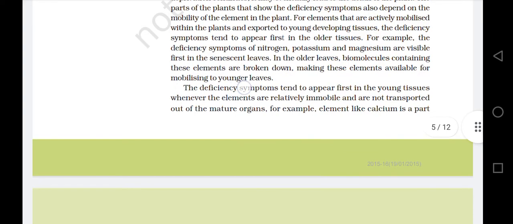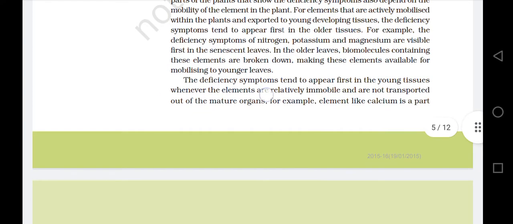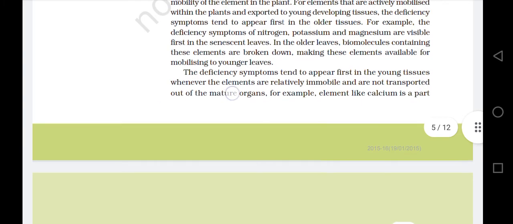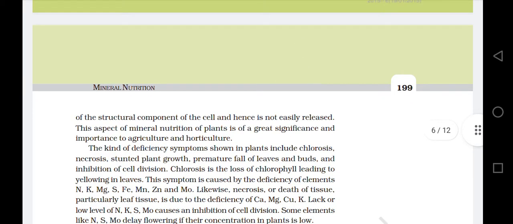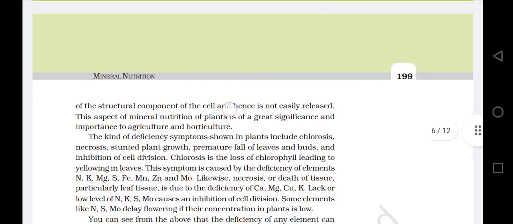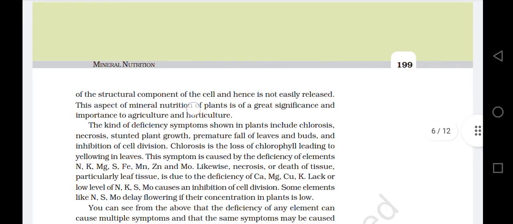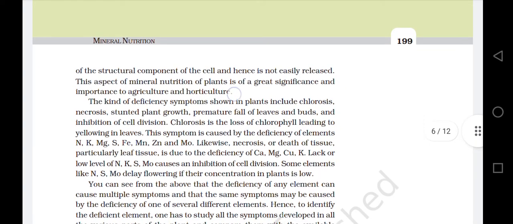The deficiency symptoms tend to appear first in the young leaves and young tissues whenever the elements are relatively immobile and are not transported out of the mature organs. For example, calcium is a part of the structural component of the cell and hence is not as easily released. This aspect of mineral nutrition of plants is of great significance and importance to agriculture and horticulture.